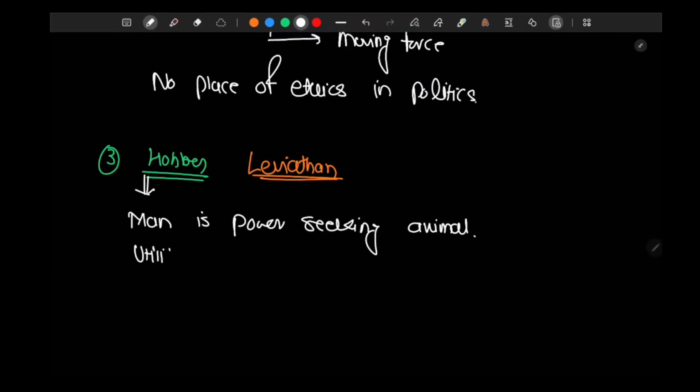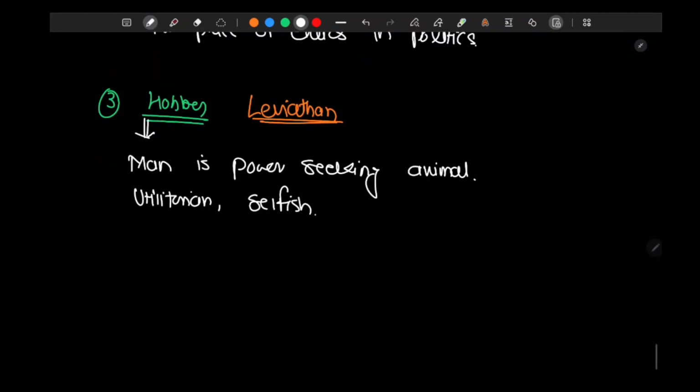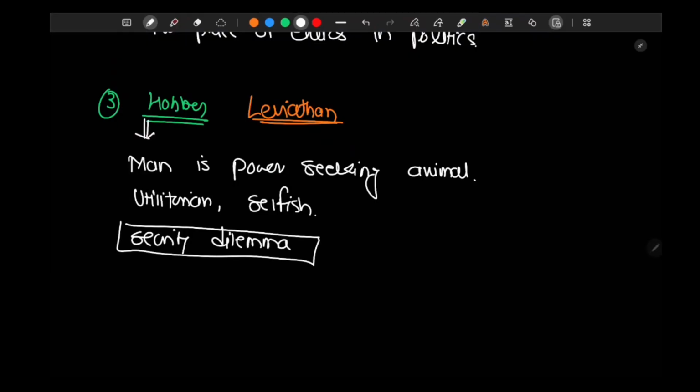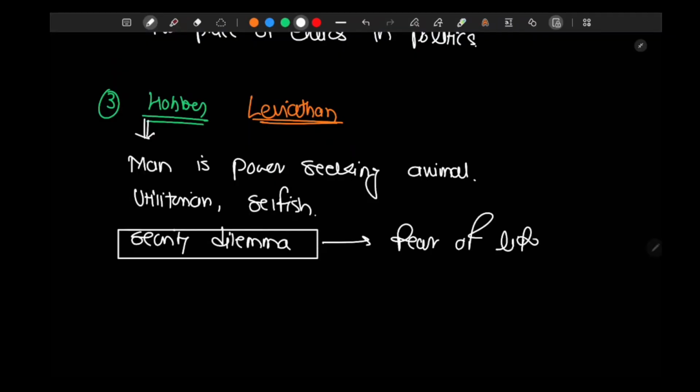Man is utilitarian and selfish. The power of one man is a source of insecurity for another, and he has given the idea of the security dilemma. What is the security dilemma? It is basically fear of life.